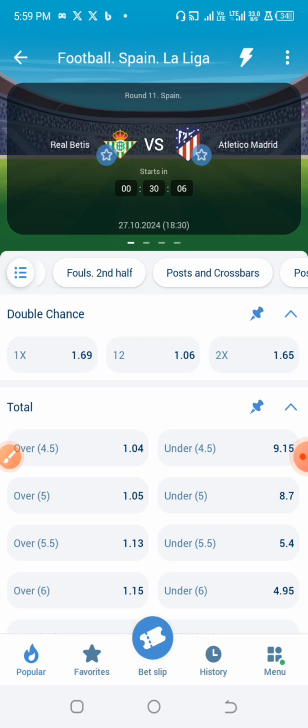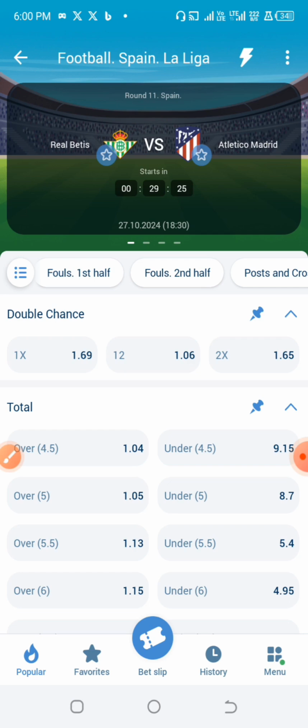But in this particular video, we'll be looking into the yellow card, red card predictions. For this particular bet platform, I'm not going to recommend it when it comes to yellow card predictions, or what we call booking. Each bet platform has their own ways of attracting customers, and this one is very good with a variety of market offerings. But there's a particular platform that I personally use when it comes to predicting yellow cards, so we are going to use that one for the predictions in this video.